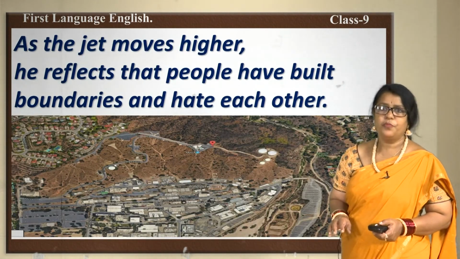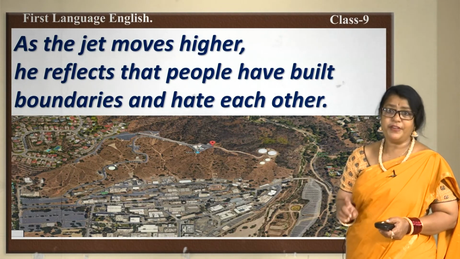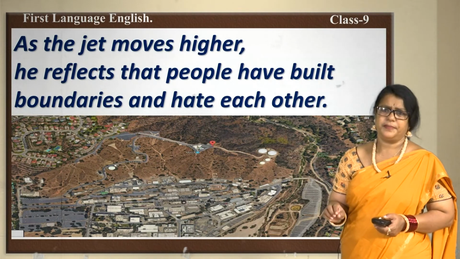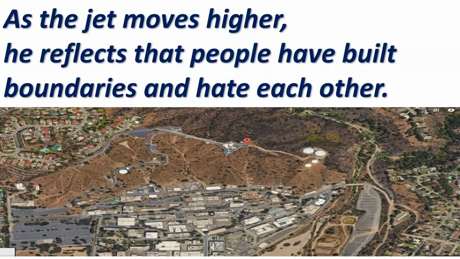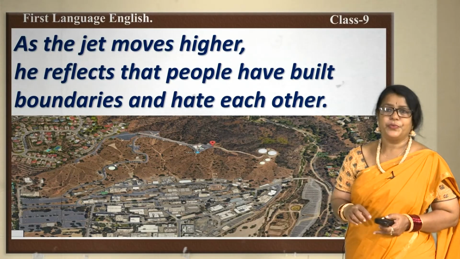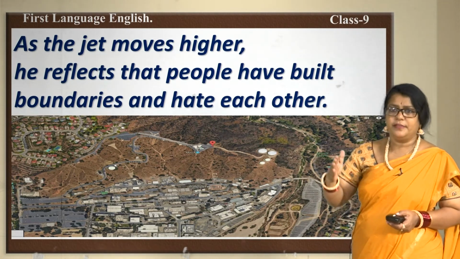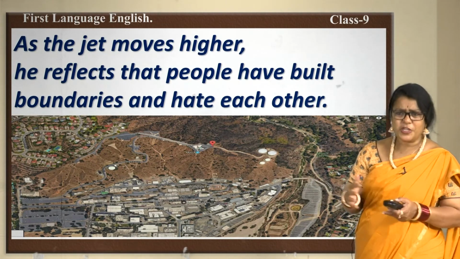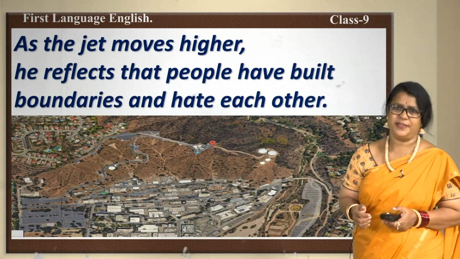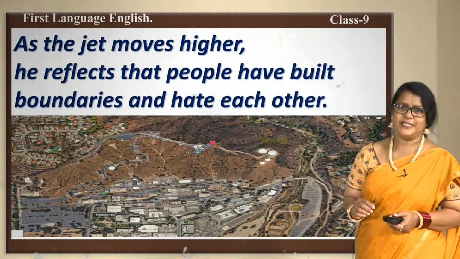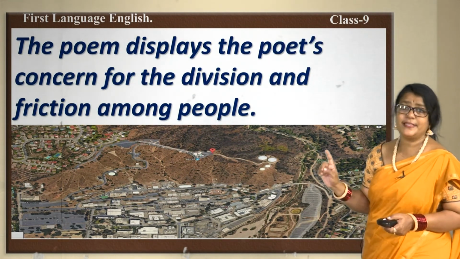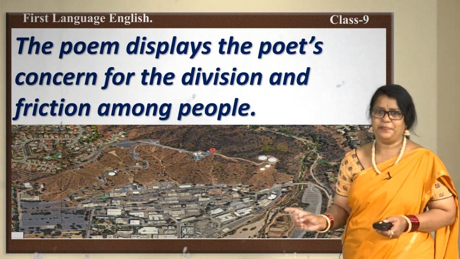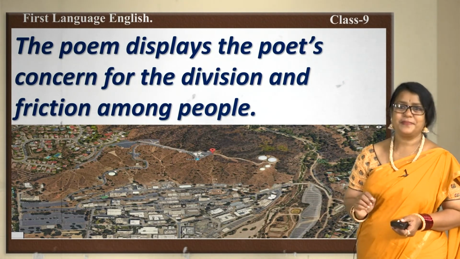As the jet moves higher, he reflects that people have built boundaries and hate each other. And this is evident here that you could see the boundaries built and they have a restriction where they hate each other, not mingling in love with each other. That is why the poet mentions this. The poem displays the poet's concern for the division and friction among people. Make a note of these things.